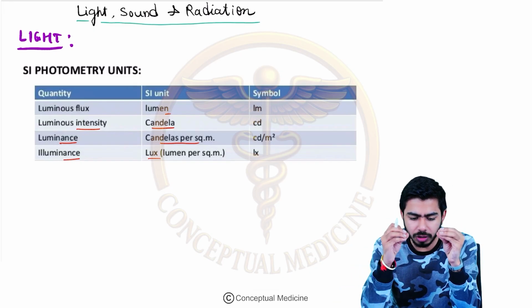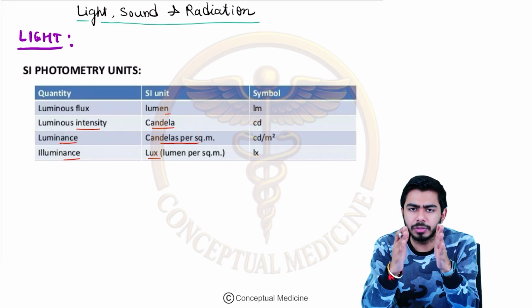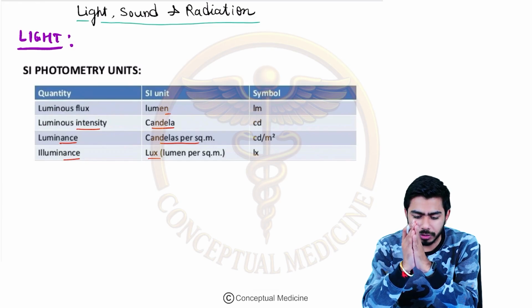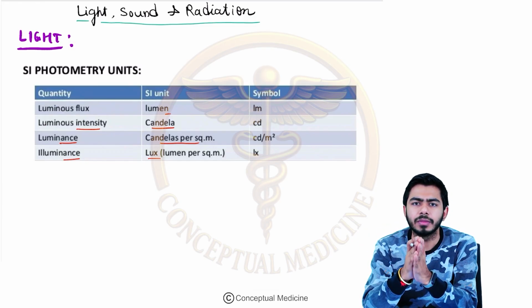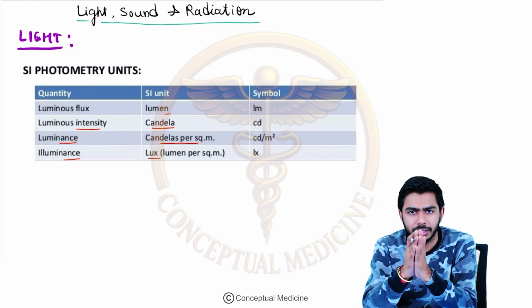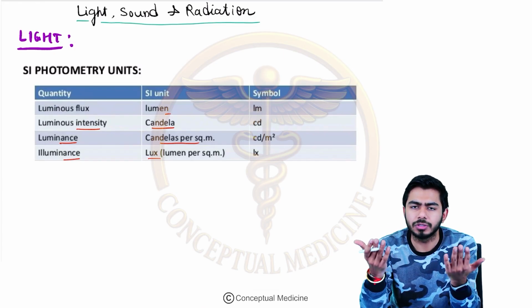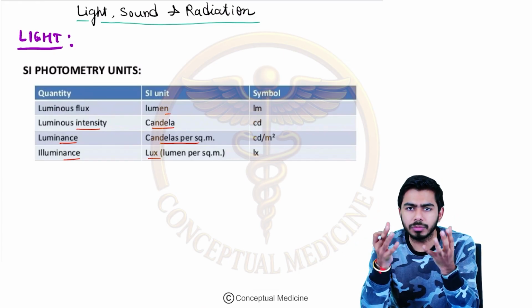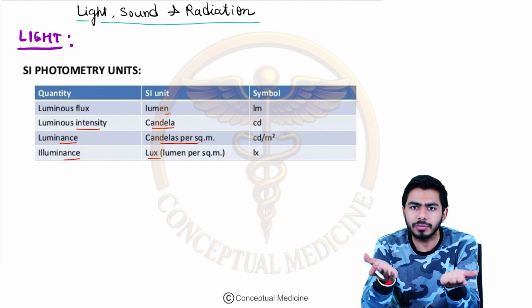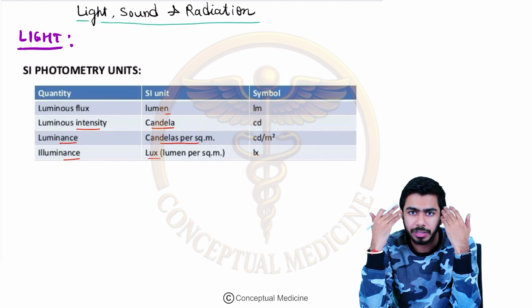Now if we talk about the basic minimum illumination which is needed for satisfactory vision, right? For example, you are studying and opening the book, reading something from the book, you need some light to read it, right? That's how your cones will be able to work in your eyes.